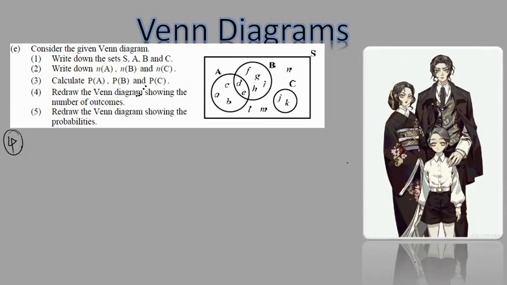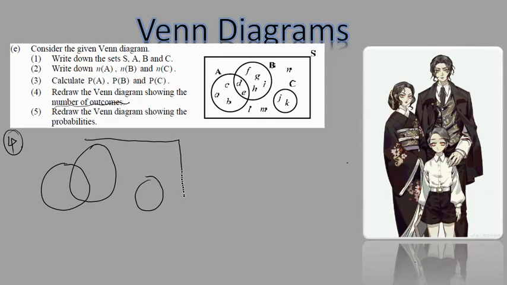So the Venn diagram that they want is the one that shows the number of outcomes. Remember what I said? From the question, you'll see keywords that tell you what Venn diagram they want. So this Venn diagram so far looks like this, and like this. Of course, you can copy it. We're trying, guys. So here's the sample space.